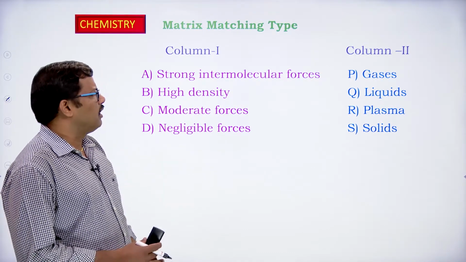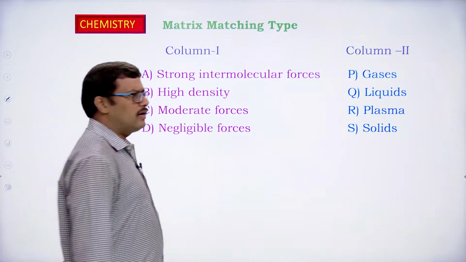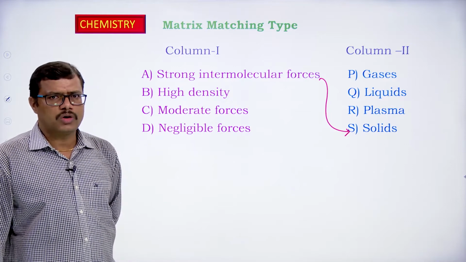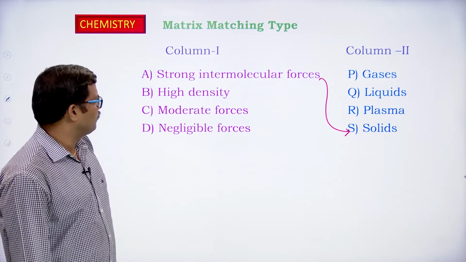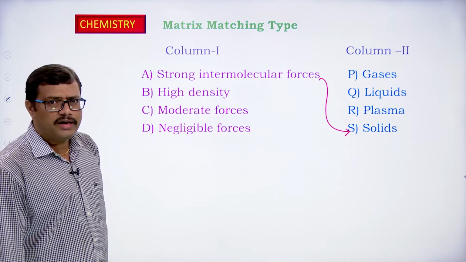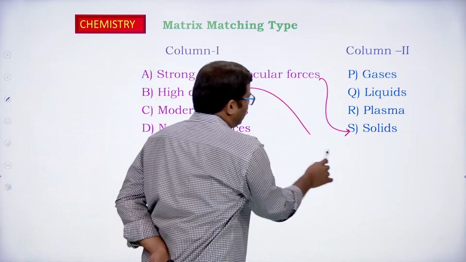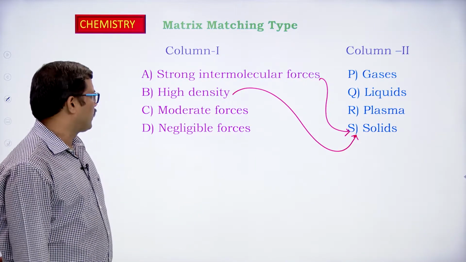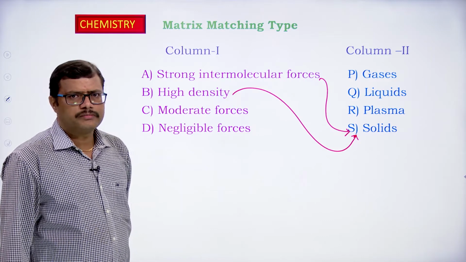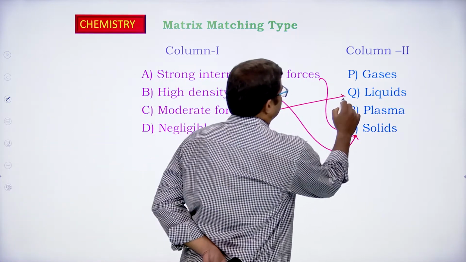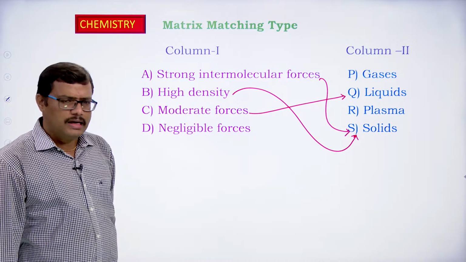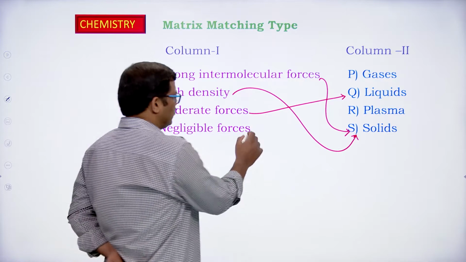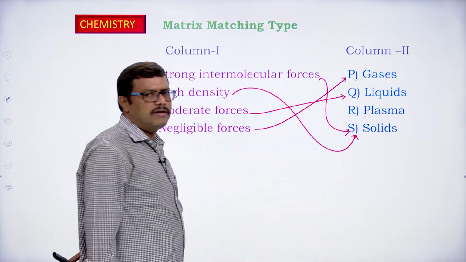What is strong intermolecular forces of attraction? Strong intermolecular forces of attraction are present in the case of solids. High density, where can we find high density? High density can be seen in the case of solids. Moderate, intermediate forces are possible in the case of liquids. Negligible intermolecular forces of attraction are found in the case of gases.